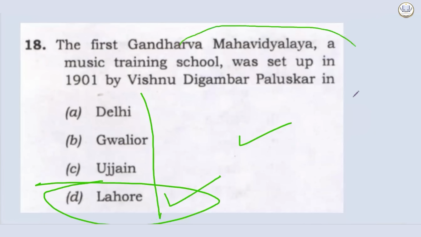You had another logic. Gandharva Mahavidyalaya. Okay. Some people applied logic by seeing Gandharva. They thought it is Kandahar. But Kandahar again is in Afghanistan. That is a failed logic. But if you apply the odd one out logic, it will fetch you a very good dividend.